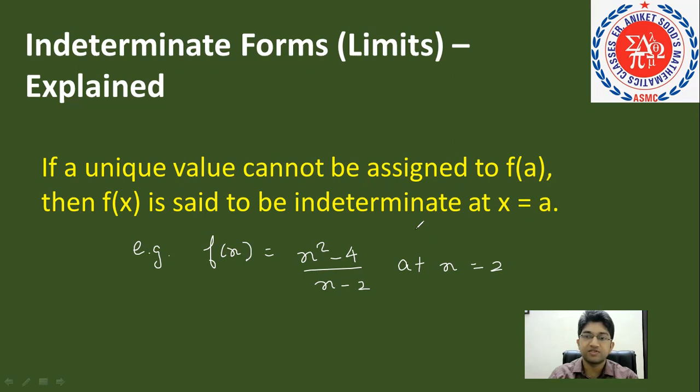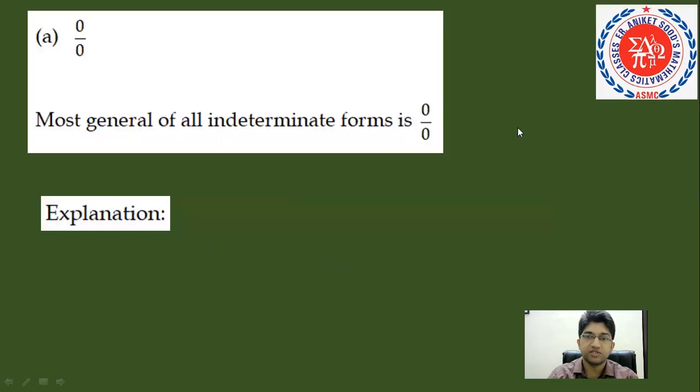0 by 0 itself is the very first indeterminate form in mathematics. How to deal with this? This is the most general of all indeterminate forms. The explanation of 0 by 0 can be thought of in two ways.